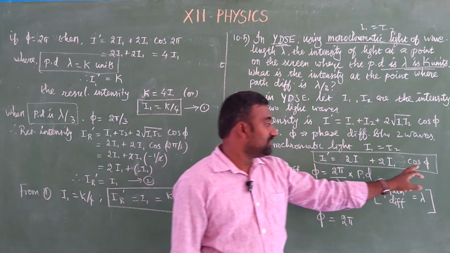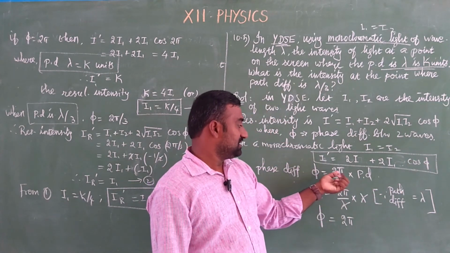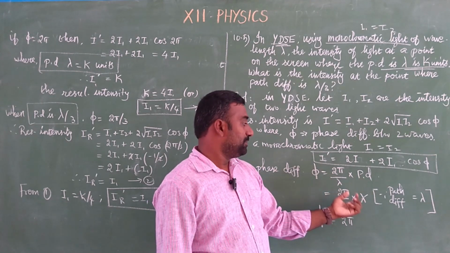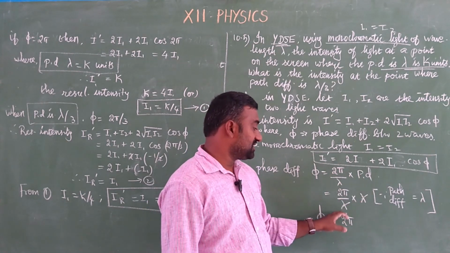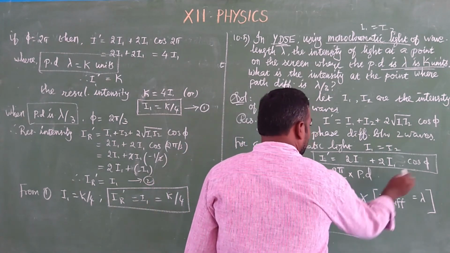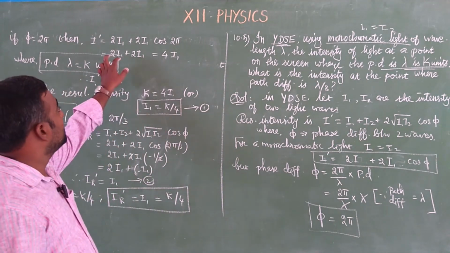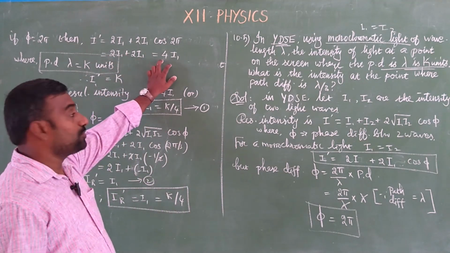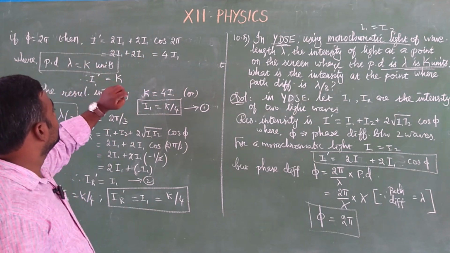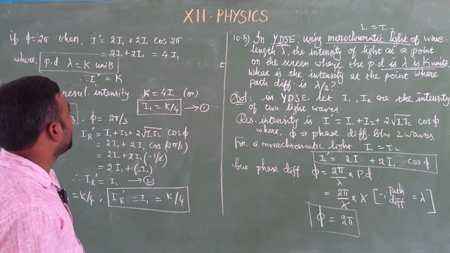Now we are going to substitute the phase difference. The phase difference is 2 pi by lambda into the path difference. But the path difference is lambda, so it cancels out. Therefore the phase difference is 2 pi. Substitute 2 pi, cos 2 pi is equal to 1. Then 2I1 plus 2I1 becomes 4I1. From this, lambda is taken as K units, so we have I dash is equal to K.